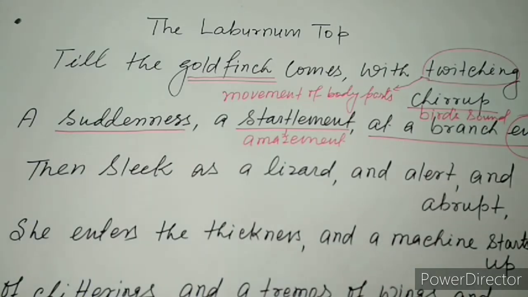We are going to discuss this. So go through the next important line. You will find that the silence of the tree breaks as the goldfinch bird arrives and creates a chirrup sound, or you can say it breaks the silence by her chirrup sound.